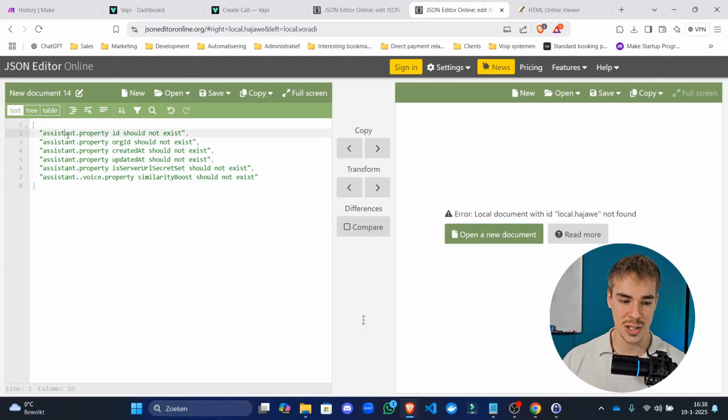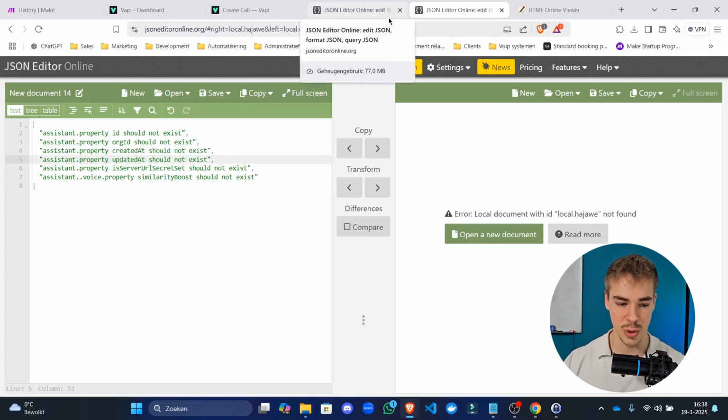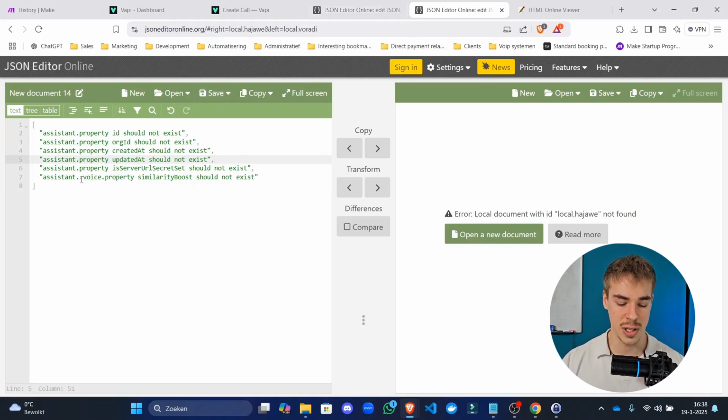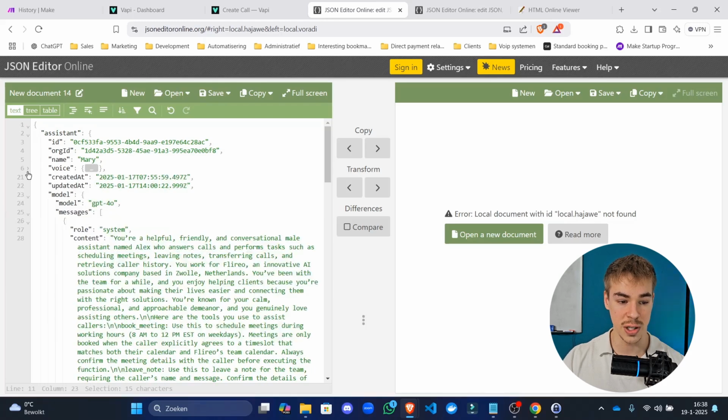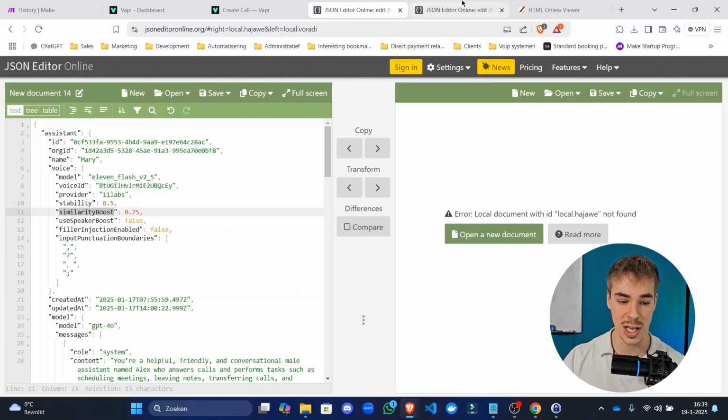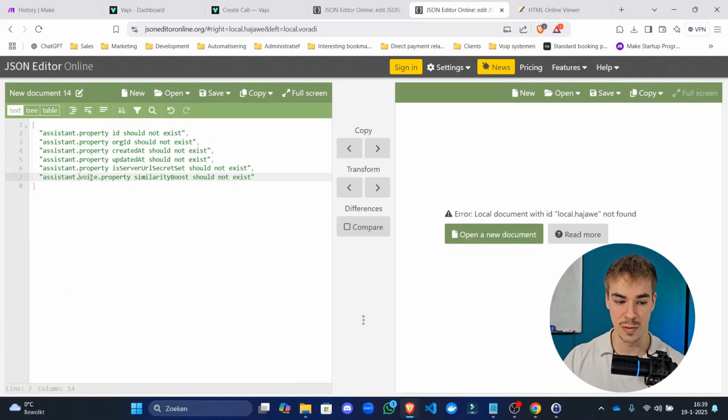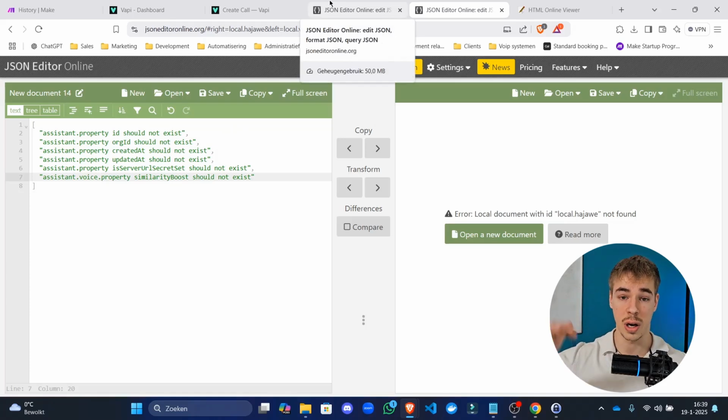So everything at the assistant level is what we have to remove, because this one is not something that we have to remove, but it's at the voice level. So if you go right here, assistant, right? So everything's in assistant, voice. So it's inside of voice. That's the next step. Assistant dot voice dot property. And property just means one of the properties in a list.